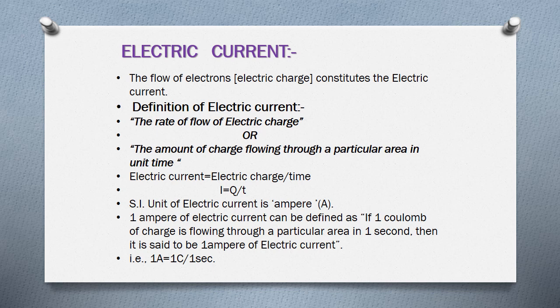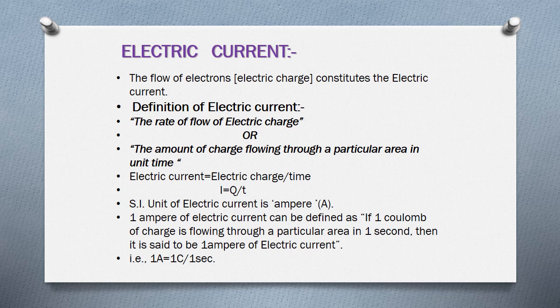The standard formula: we can represent electric current as electric charge divided by time. Electric current is represented with the symbol I. As we know, electric charge is represented with the symbol Q and time with the symbol small t. So the formula for electric current is I equals Q by t.